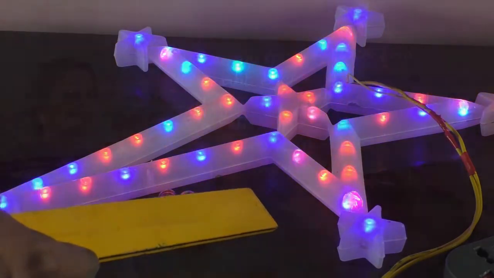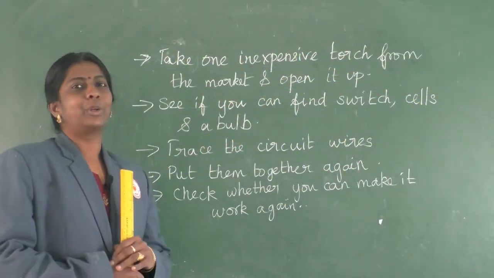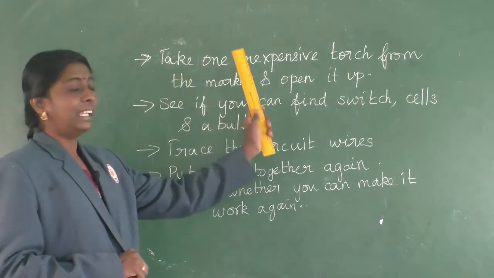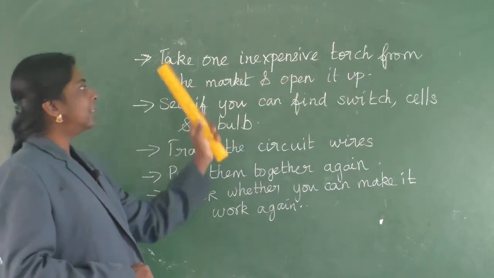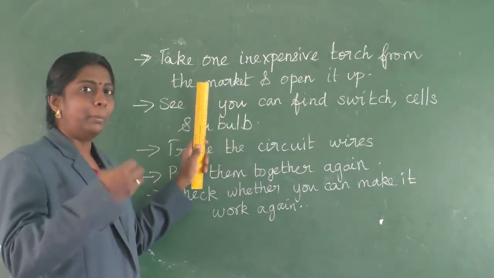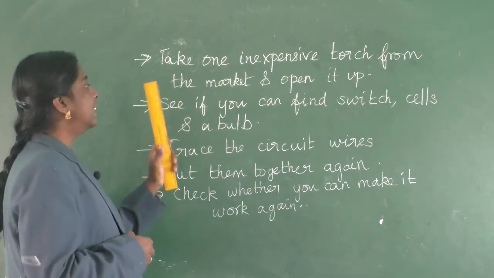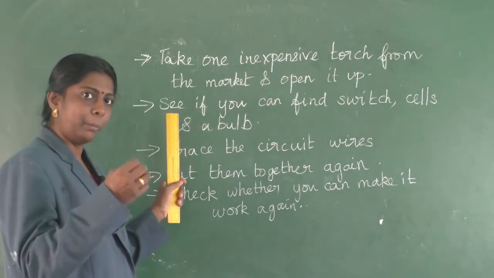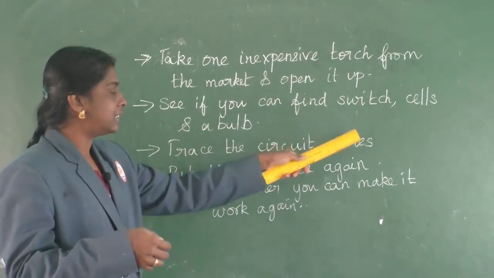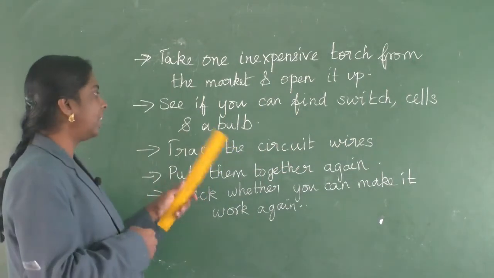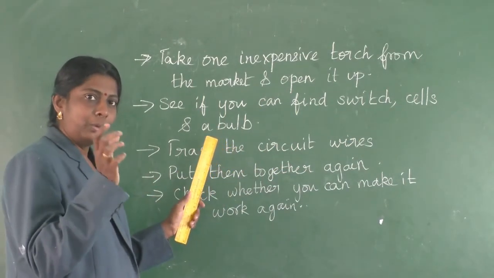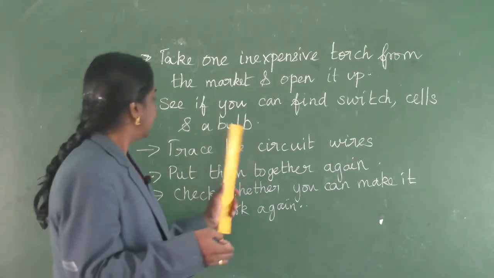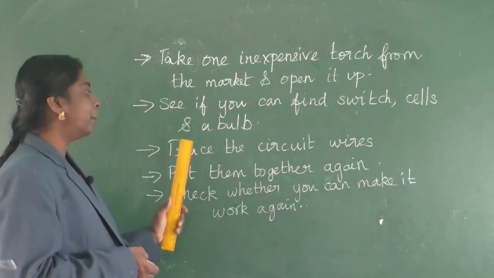Clear, children? Now students, for you all one activity. What are you going to do? Take one inexpensive torch from the market and open it out. Then see if you can find the switch, cells and a bulb. Then trace a circuit. See how the circuit seems to be, whether it is an open or closed circuit.